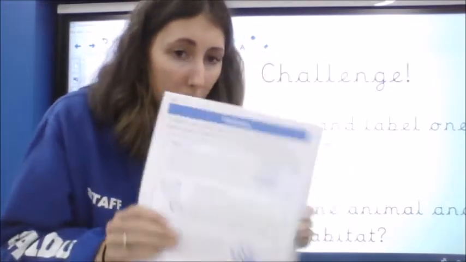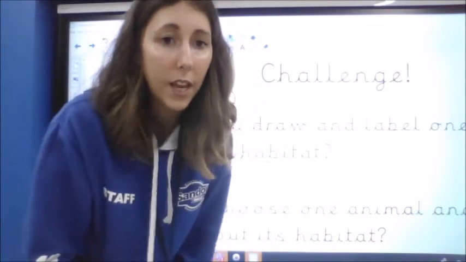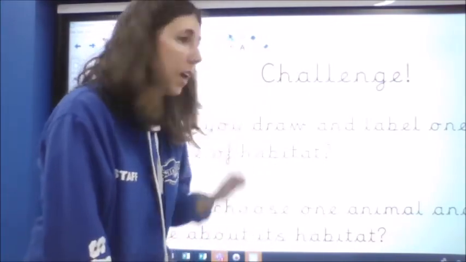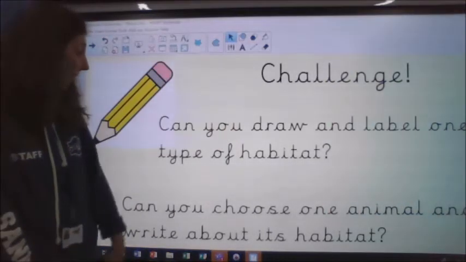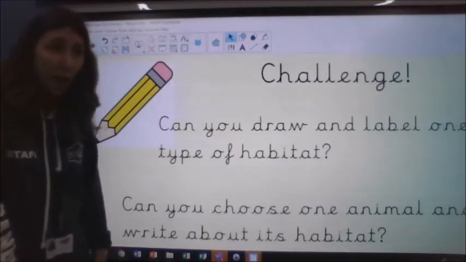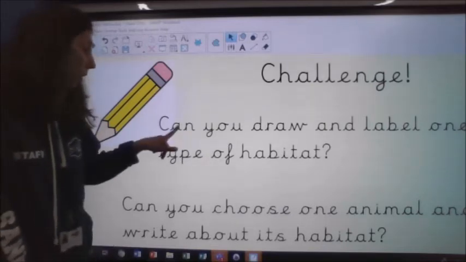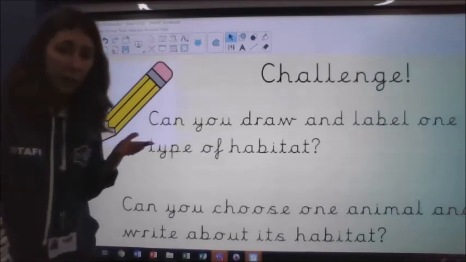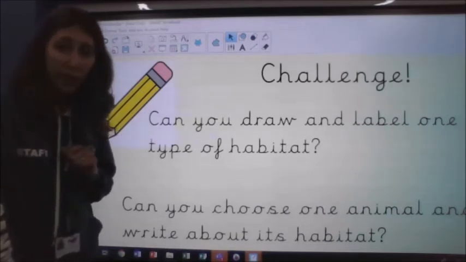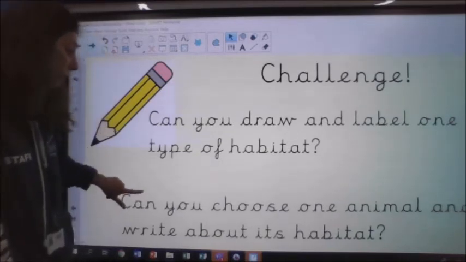Okay, so lots of text, lots of questions again today. If you are thinking about an extra challenge, here is what you can do. Can you draw and label one type of habitat? So choose one of the ones from the paragraphs. Can you draw and can you label it? So can you draw the animals that live there and label them? Can you draw anything else that might be specific to that habitat?